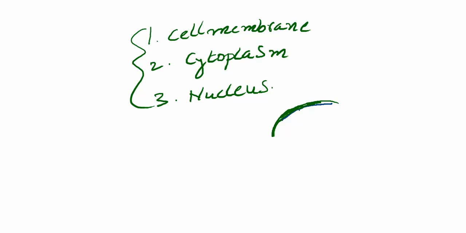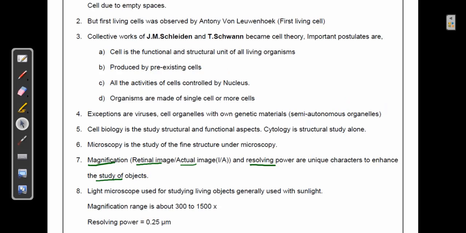When you try to differentiate between two close objects, it is called the resolving power. The resolving power is one of the best enhancements for the understanding of the cell and its many structures. Let's get back to the points that we are doing.